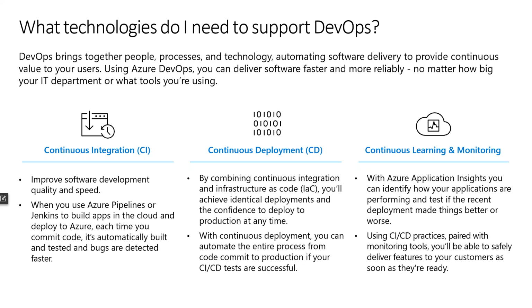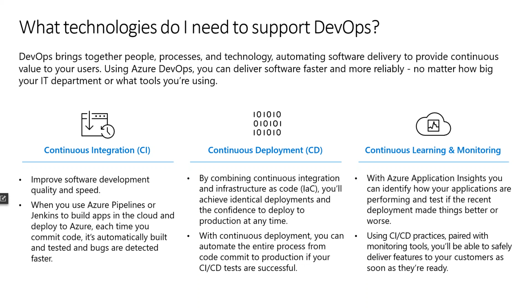We'll look into what we mean by commit code, what is automatic build, and what is automation testing. We'll get into those in separate videos. So today the next topic is continuous deployment. By combining continuous integration and infrastructure as code, you will be achieving identical deployments and the confidence to deploy to production at any time.